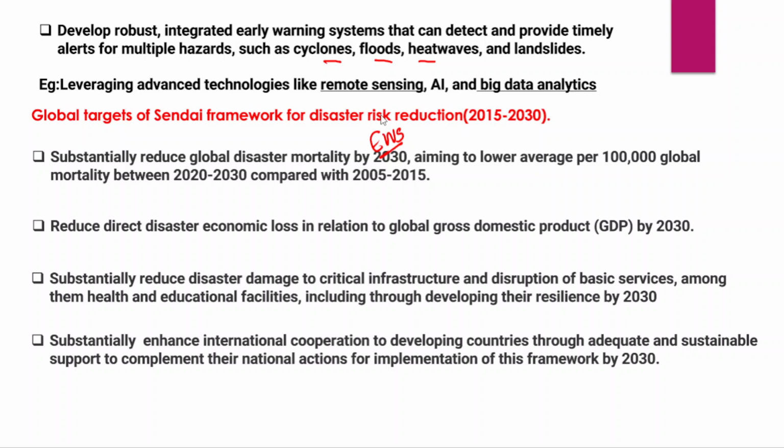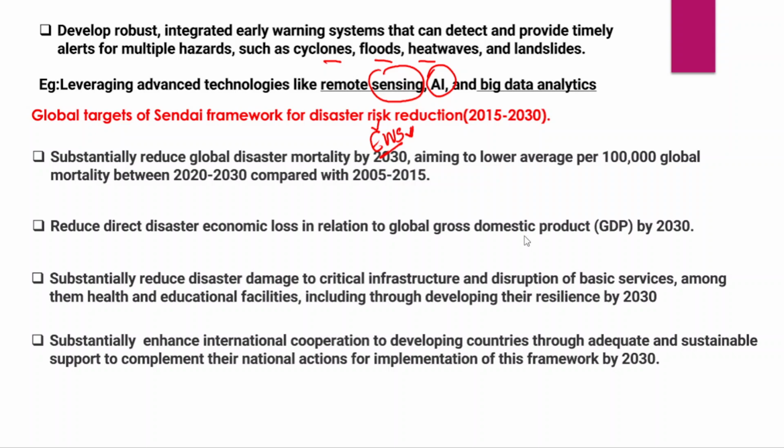So we need to develop early warning systems using technologies such as remote sensing, artificial intelligence and also big data analytics. So when we predict these disasters, that would also help us significantly reduce loss of life and also damage to property as well, right?